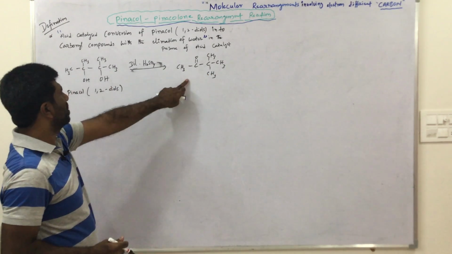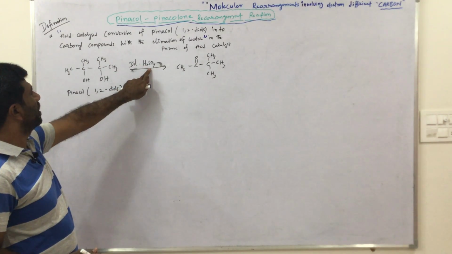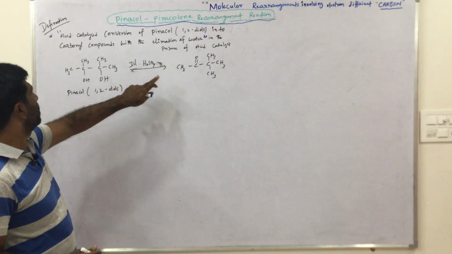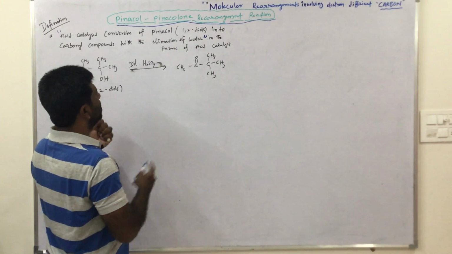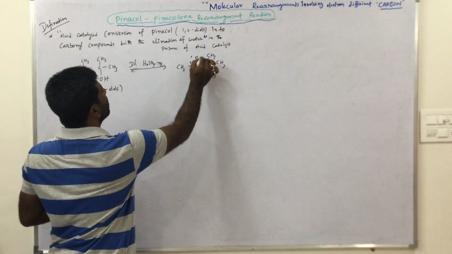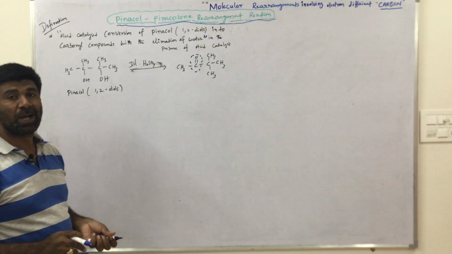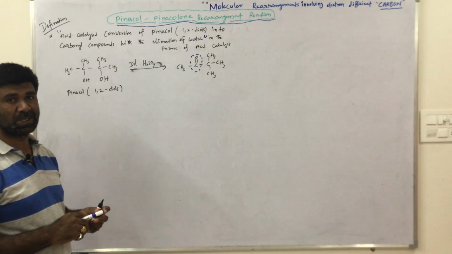This is the product. Acid catalyzed, in the presence of dilute acid, the conversion of pinacol, the 1,2-diol, into a carbonyl compound. This is called the pinacol-pinacolone rearrangement reaction. A rearrangement takes place in the reaction.